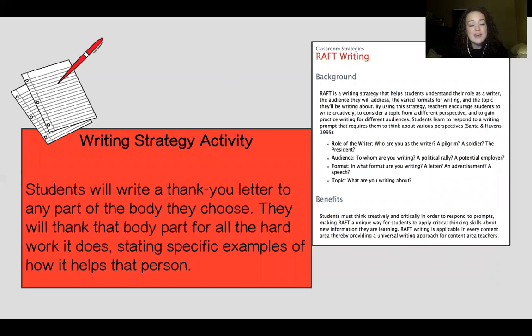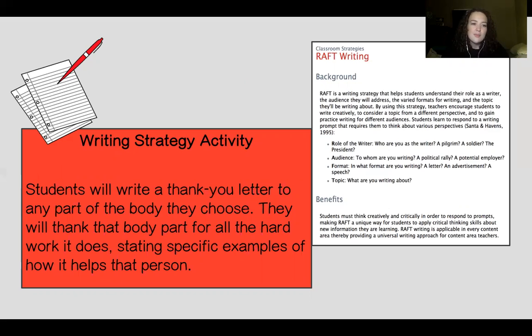And a writing strategy activity that we plan to use is RAFT writing. RAFT writing is a way for students to think creatively and differently from the way that they would usually write an essay. You'd have to consider a topic from a different perspective and practice writing for different audiences.